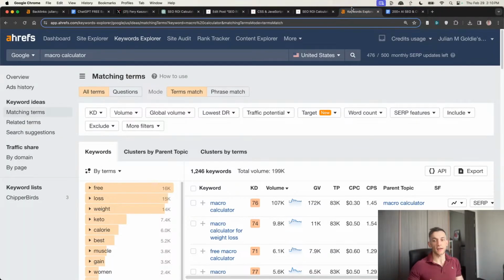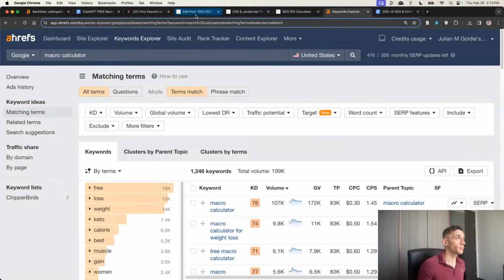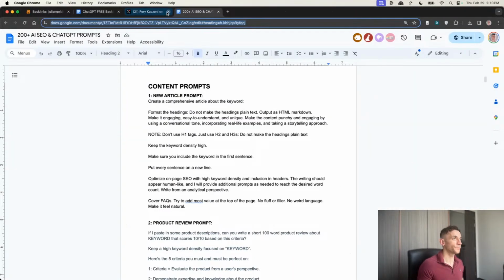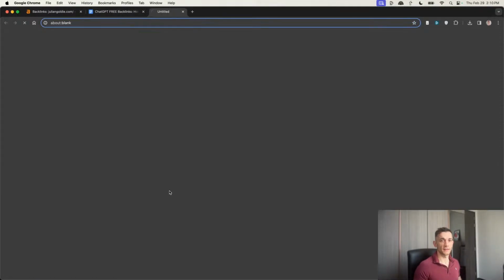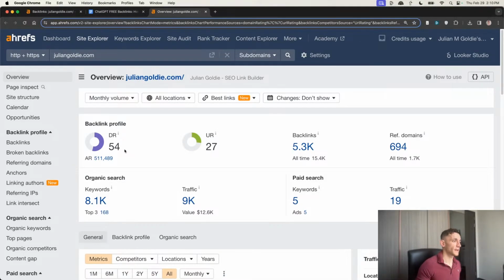But if you can build these assets on your own website, then you get backlinks to your website, and you can use this for outreach, and you can rank on Google, and you can send people to your funnels, right? Beautiful funnel. So next up, what are some of the other latest ChatGPT methods to get backlinks to your website?